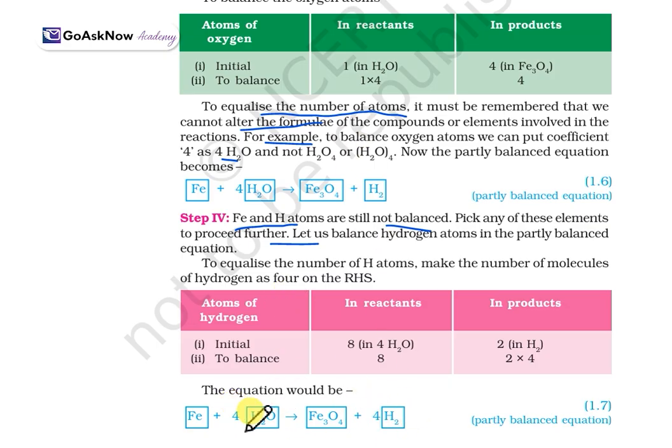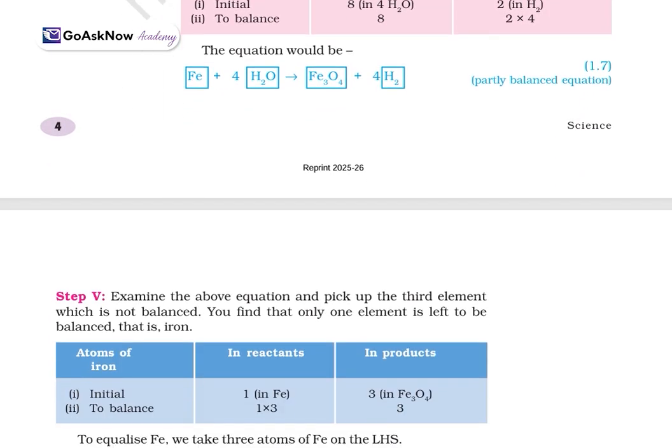Okay, so now these H will be balanced. Now Fe will remain. So for the fifth step, examine the above equation and pick up the third element which is not balanced. You can find that we'll pick the element Fe, which is not balanced. Here it is 3 and here it is 1. So we'll write 3 here.